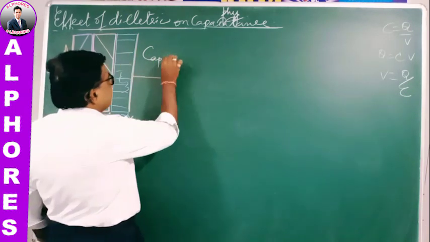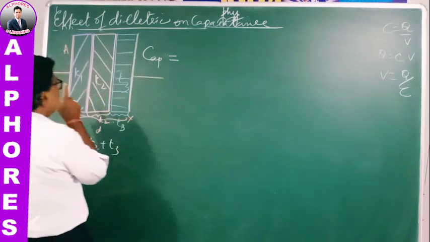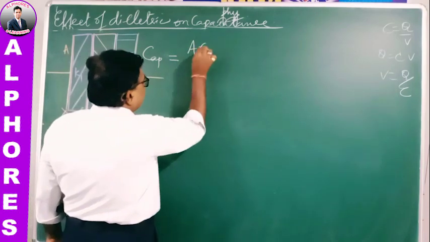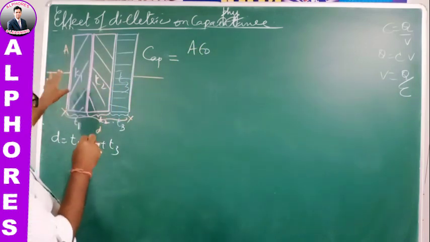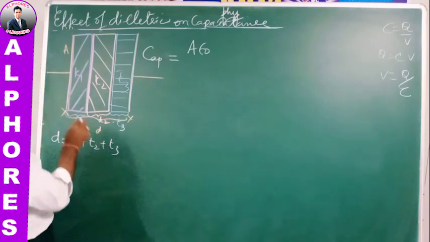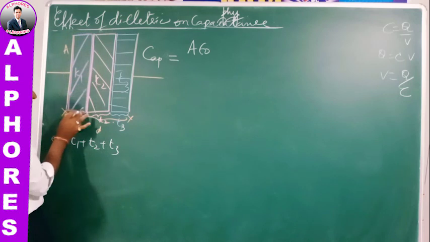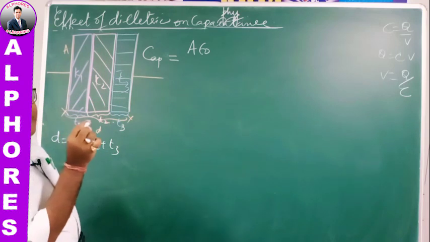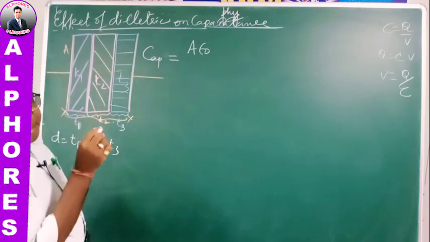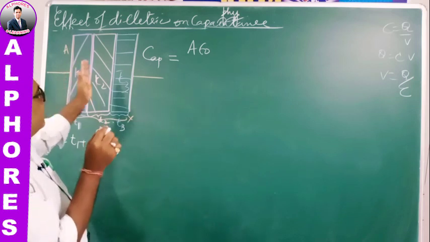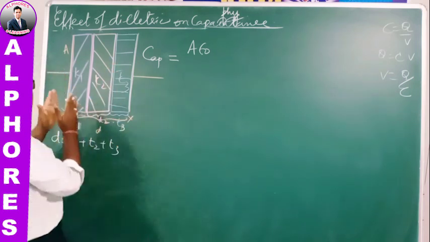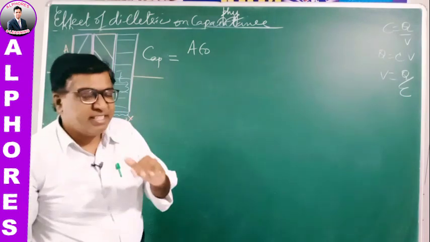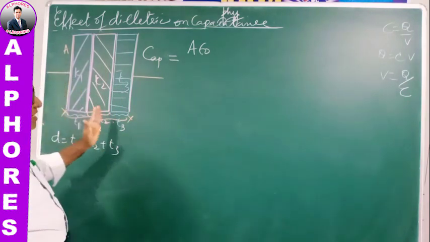Now the capacitance for different dielectrics like this, where the area is common, is A epsilon naught. How do they behave? When I place it this way, this part of the dielectric will behave as one capacitor, this part will behave as another capacitor, and this will behave as another capacitor. So different parts behave as different capacitors. You can imagine this as one capacitor C1, this as another capacitor C2, this as another capacitor C3. Now they are connected in series.